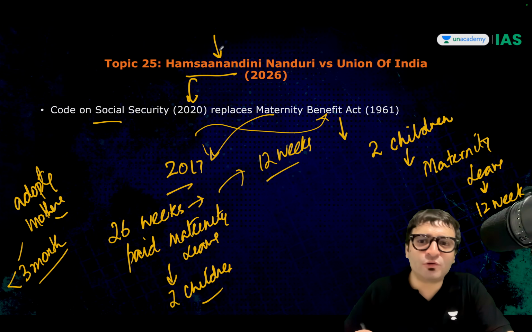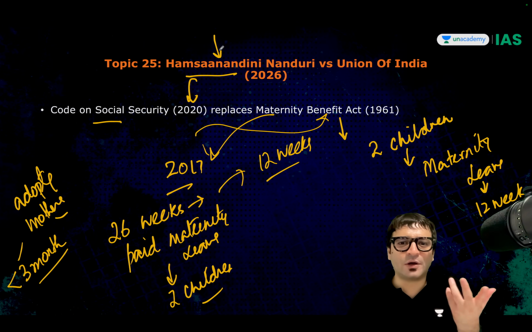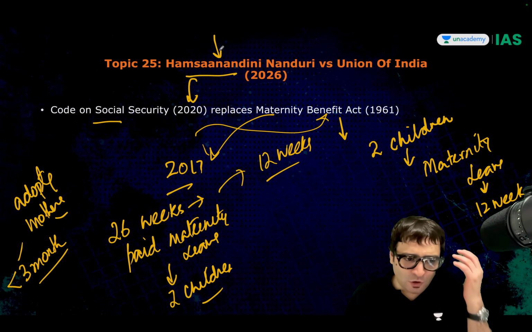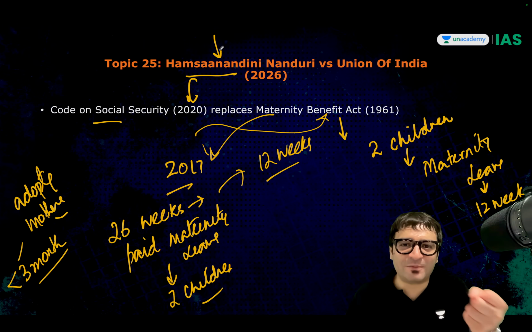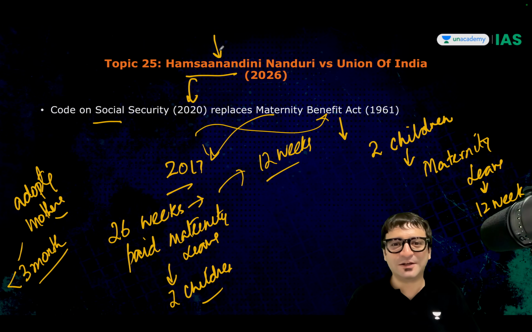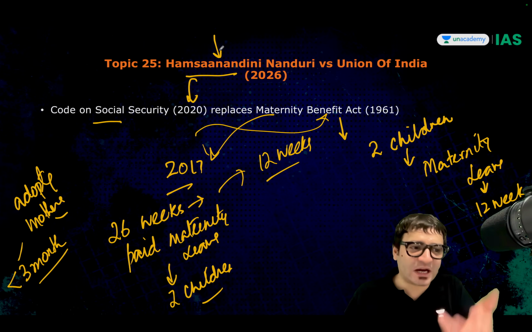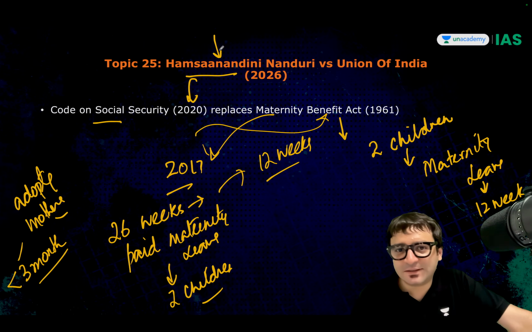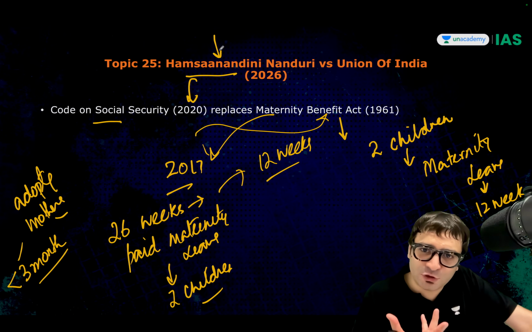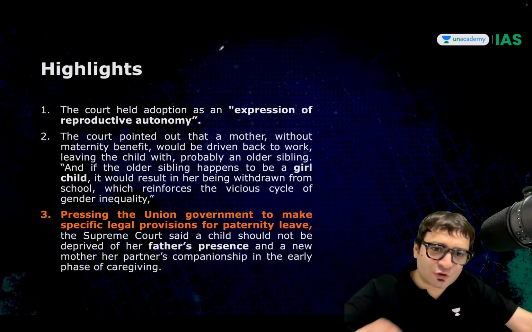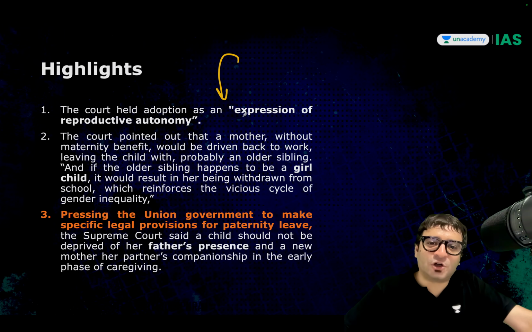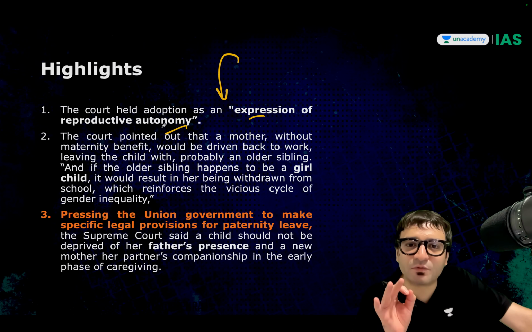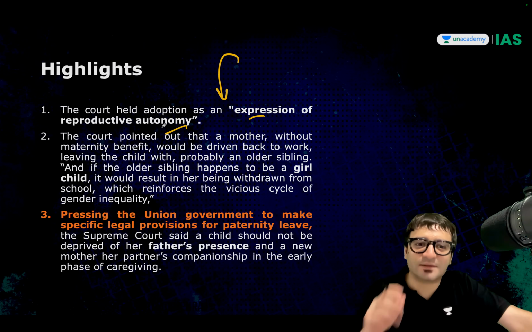Hamsa Nanduri approached the court and said, what logic is this? It takes more than 3 months to even complete the formality of adopting a child. So naturally, whenever I will adopt a child, it will be more than 3 months old. By that logic, I will never be entitled to a leave. She approached the court and the Supreme Court said, adoption is an expression of reproductive autonomy and it is also your fundamental right.